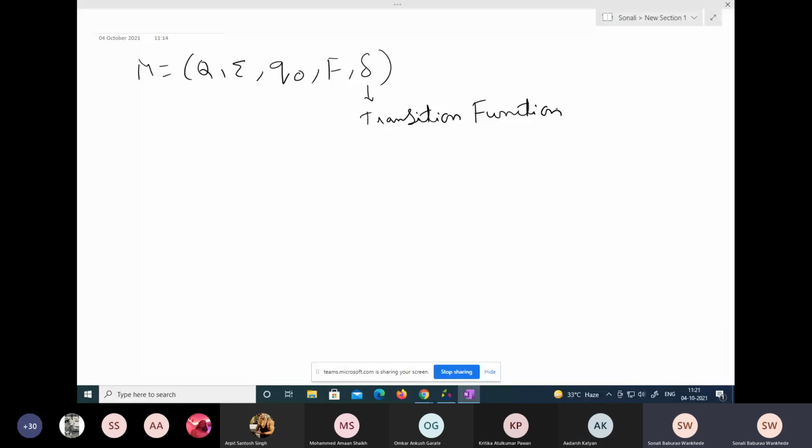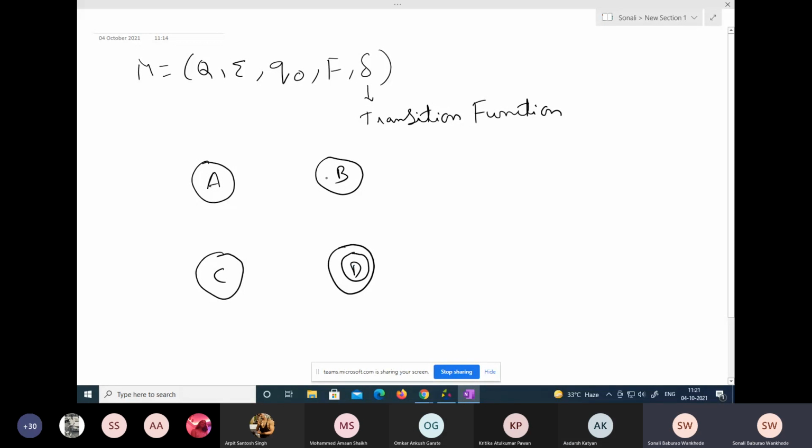Now we had seen an example on this. You were given a DFA and asked to draw a transition table. Let us revise that. If you have 4 states like this, you had to prepare a transition table.